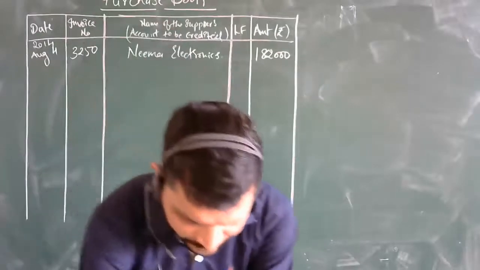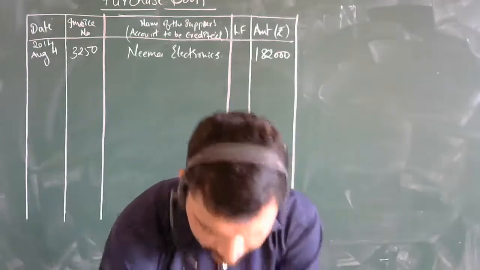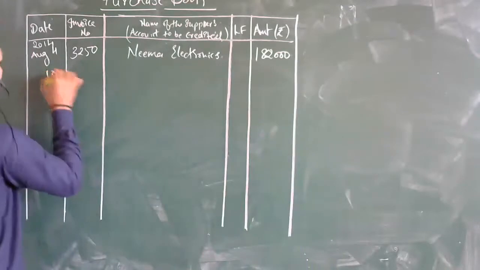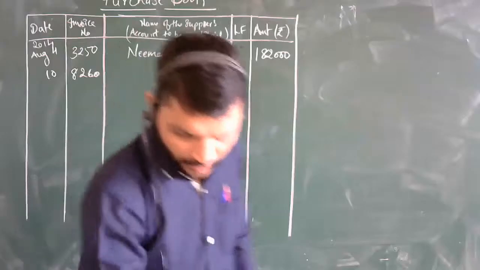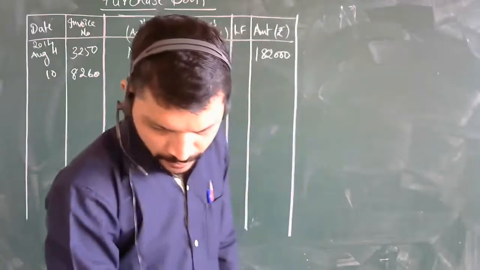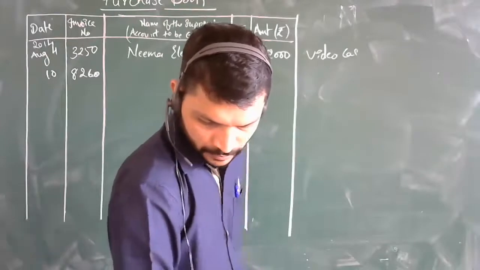What is the second entry over here? Bought from Pawan Electronics. Invoice bill is on 10th August, 8260. What have they bought now? 10 video cassettes at rupees 150 per piece. 10 video cassettes into how much rupees?